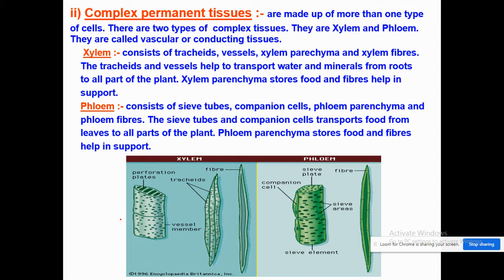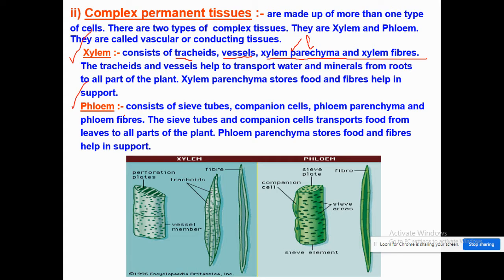Coming to the complex permanent tissue, they are of two types, xylem and phloem. Xylem helps in the conduction of water and minerals from the roots to the upper parts of the plant. And it has four elements: tracheids, vessels, xylem parenchyma and xylem fibers. Out of these four elements, the xylem parenchyma is living and the others are found dead. Now, in case of phloem, it consists of sieve tubes, companion cells, phloem fibers, and phloem parenchyma.